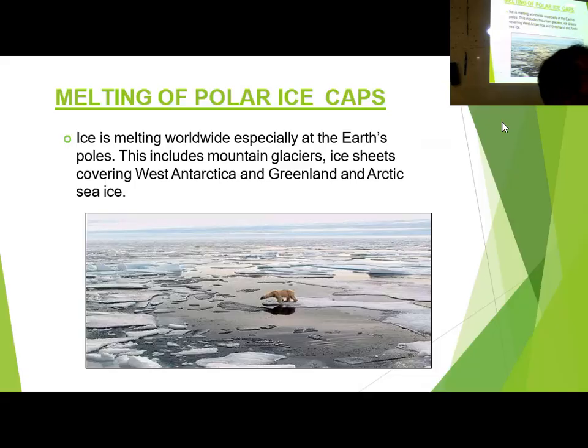Due to salinity level, ocean is absorbing more carbon dioxide from the air. Ocean is a huge sink. Okay, are you listening carefully? Ocean is absorbing a lot of carbon dioxide from the atmosphere. Not only plants. Plant is absorbing, that you know. But apart from plants, ocean is also a very good contributor. It is absorbing a lot of carbon dioxide from the atmosphere. Now, if the salinity level goes down, ocean will also stop absorbing carbon dioxide. As a result, carbon dioxide level in the atmosphere will go up.